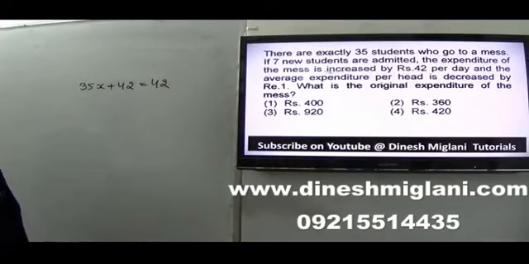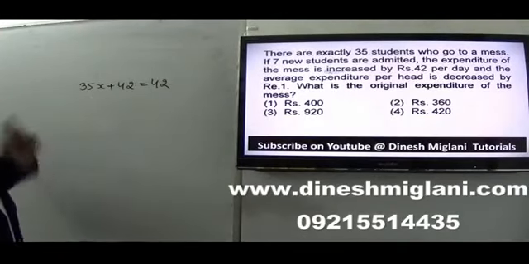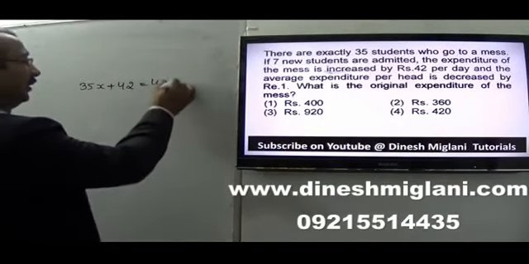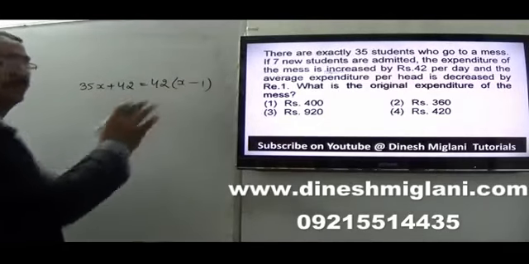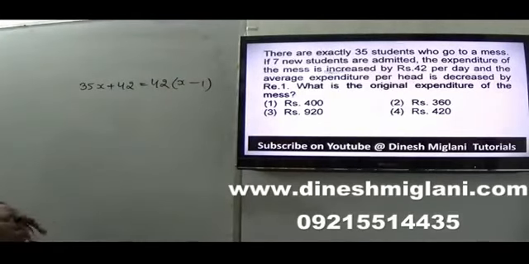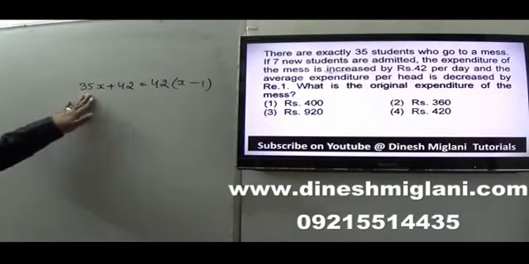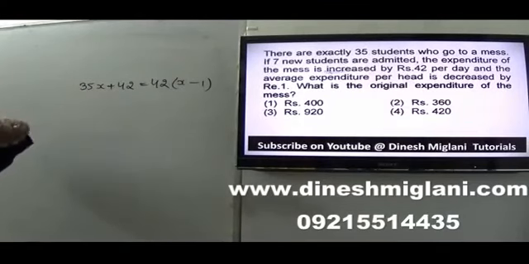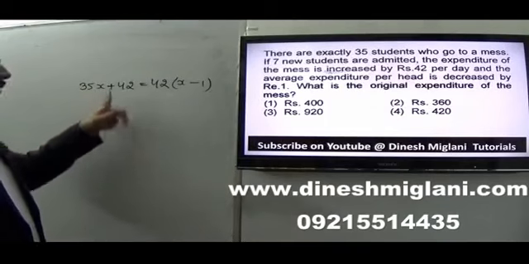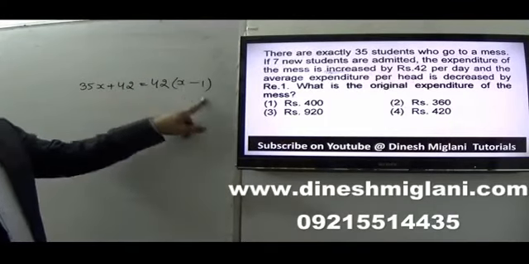Earlier my average expenditure was X, now it decreases by 1, so X minus 1. That was my earlier expenditure, now it increased by 42. Added both, it's my new expenditure, and this new expenditure is equal to 42 into X minus 1.